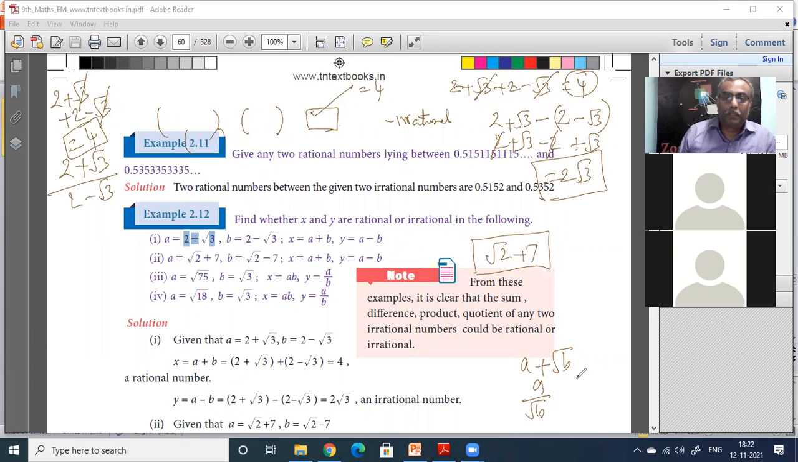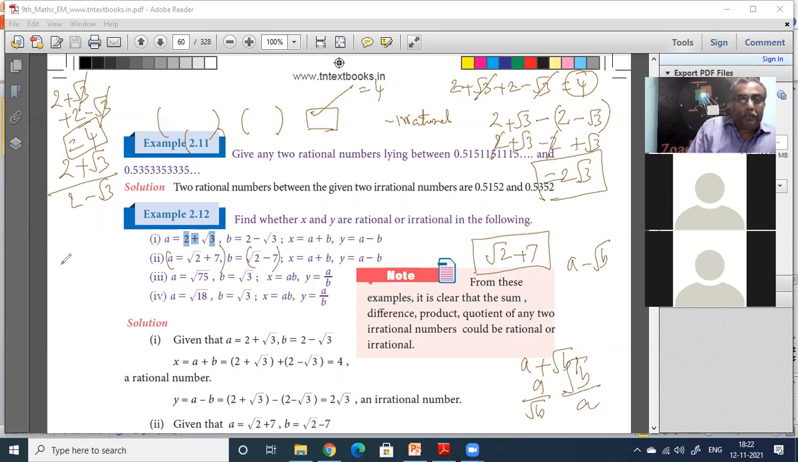So all these, root of B by A, that is also irrational. A minus root of B, that is also irrational. Immediately you must be able to tell. So root of 2 plus 7 is irrational. Then root of 2 minus 7, is that rational or irrational? Irrational, uncle. That's also irrational.